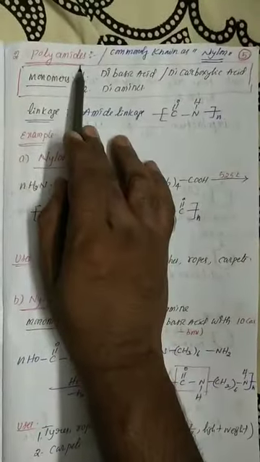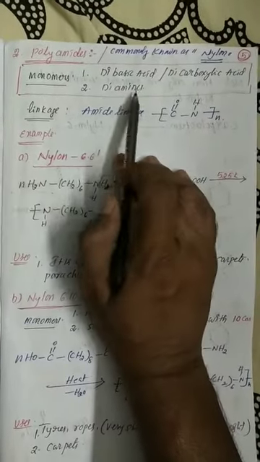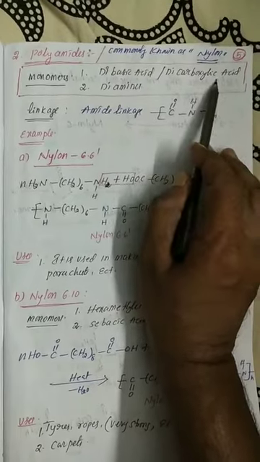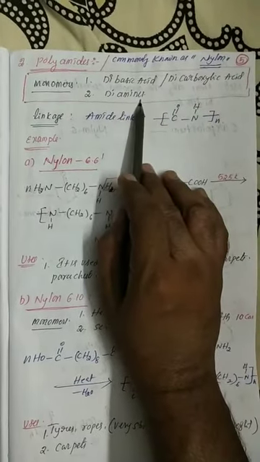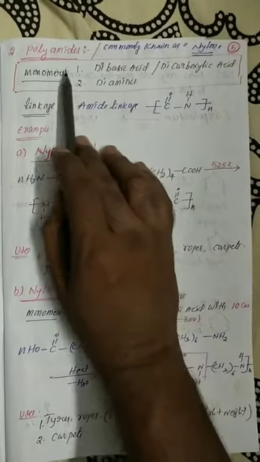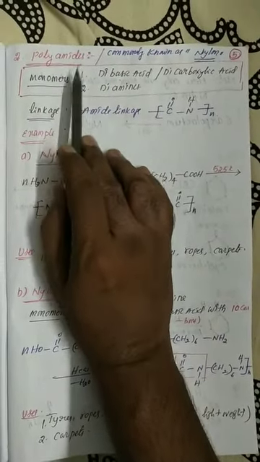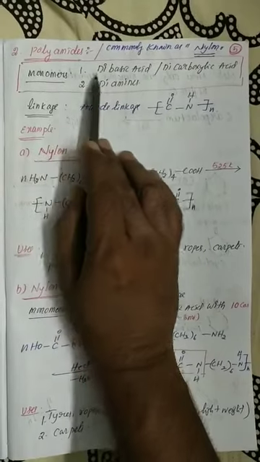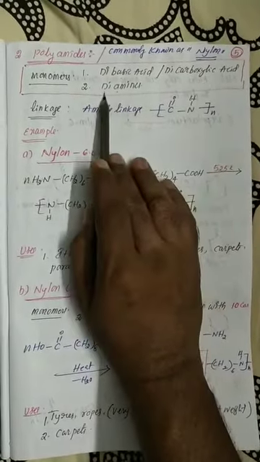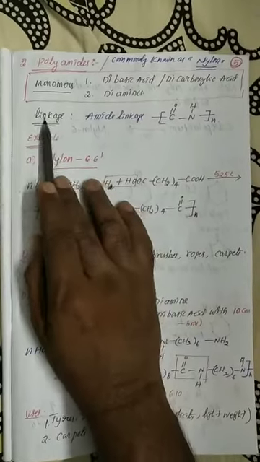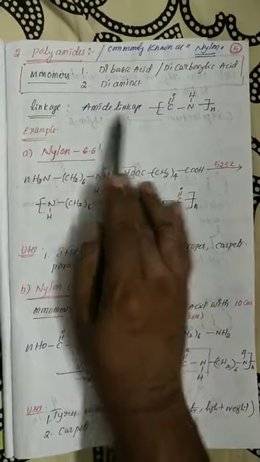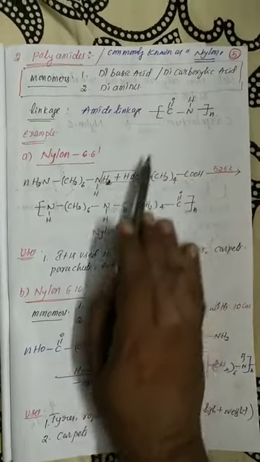But in this polyamides, the monomer units contain dibasic acid, which is nothing but dicarboxylic acid, and diamines. So the most important point: in the polyamides category of polymers, the monomer units contain a carboxylic acid, dicarboxylic acid functional group as well as diamines. So what linkages are there after elimination of a water molecule? Amide linkages. So this kind of linkage is formed.